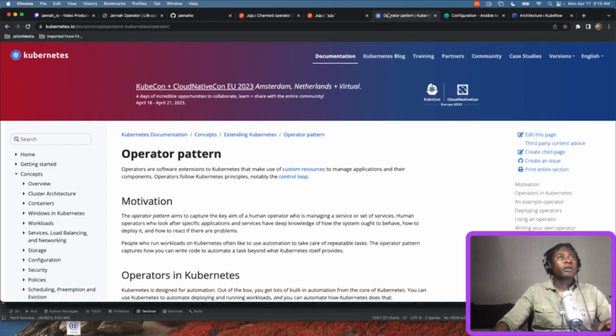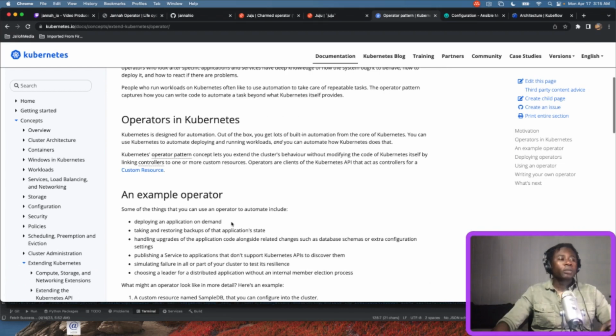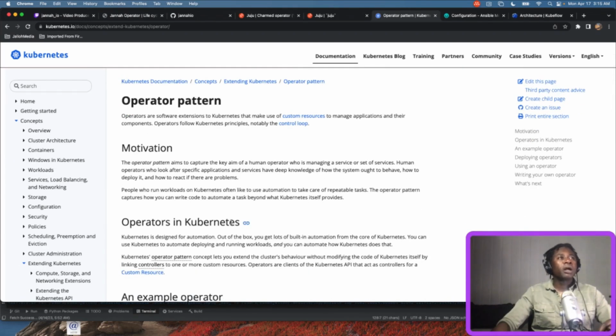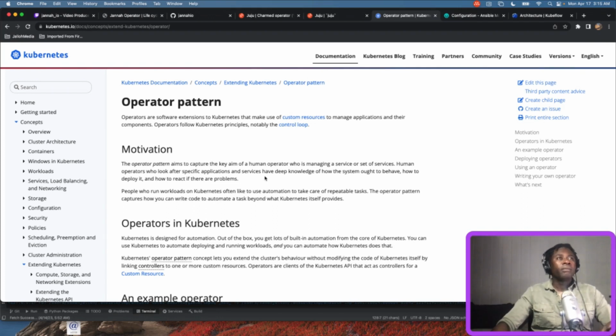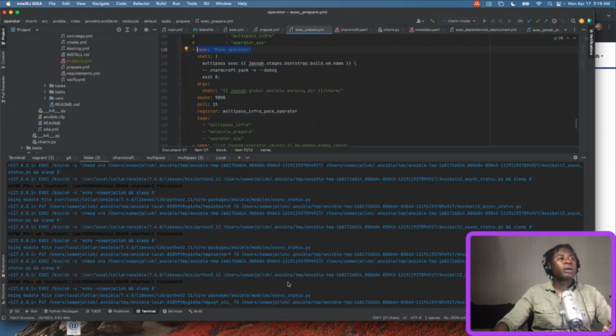So if anybody doesn't know, operators are a pretty cool idea in the Kubernetes world. Nobody wants to log into a cloud by hand and manage things by clicking and pointing. There's no way you can scale that over time. So the idea is you take your day-to-day activities and write a script or an Ansible playbook, which could be in Python, it could be in Go, and then you set up some kind of event trigger so that you know what task to fire based on what's happening, and you set up these rules.